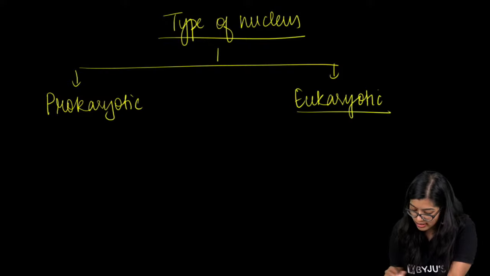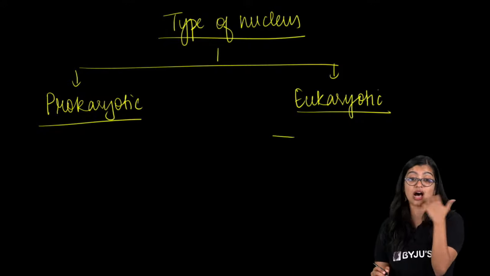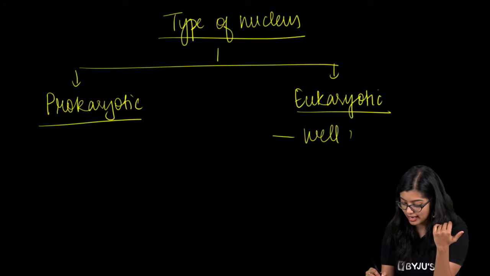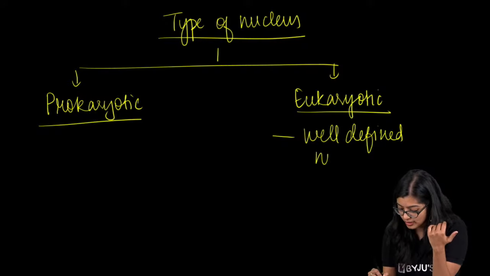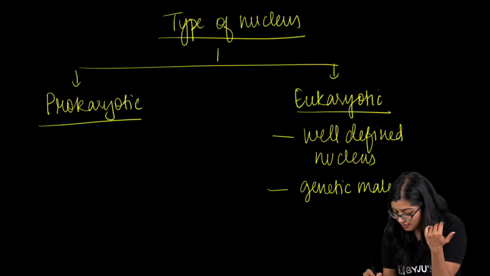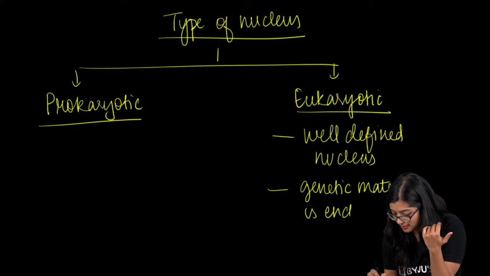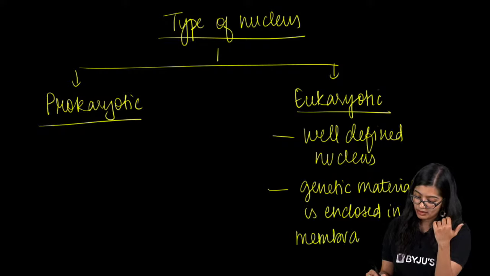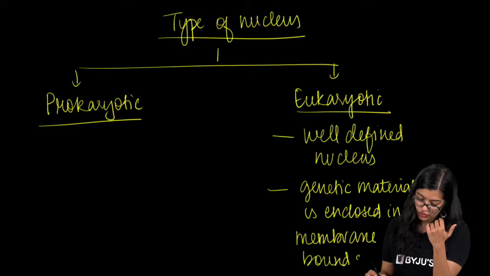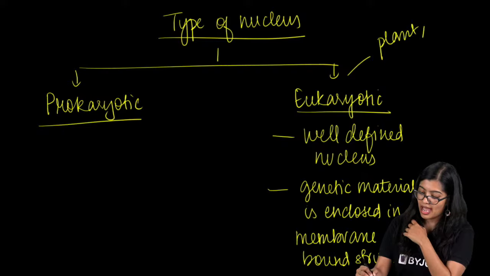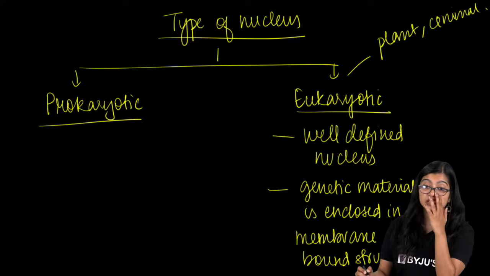Eukaryotic organisms are those which have a well-defined nucleus, and the genetic material is enclosed in a double membrane, or a membrane-bound structure. Plant cells and animal cells are all examples of the same.